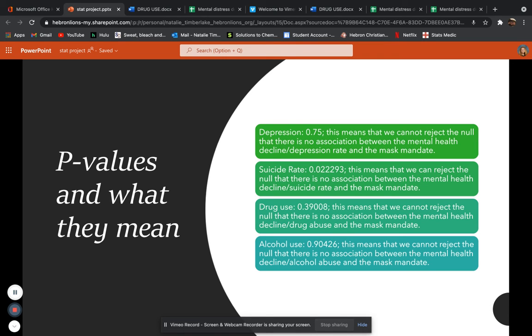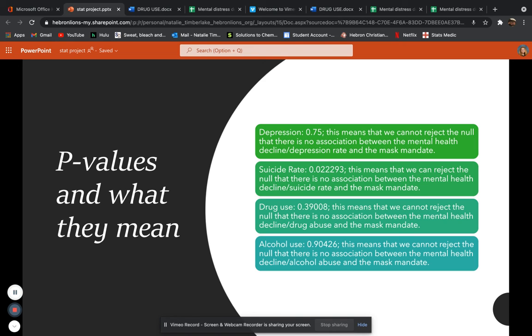P-values and what they mean. The depression p-value, which is 0.75, means that we cannot reject the null that there is no association between the mental health decline/depression rate and the mask mandate. The suicide rate, which is 0.022293, means that we can reject the null that there is no association between the mental health decline and suicide rate and the mask mandate, which means you can test the alternative, which there is evidence to support.